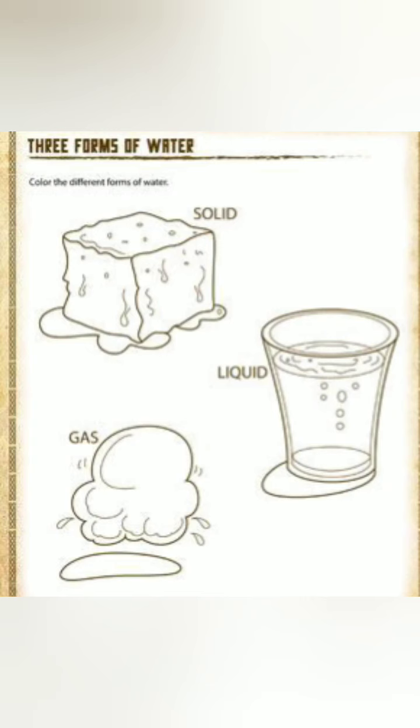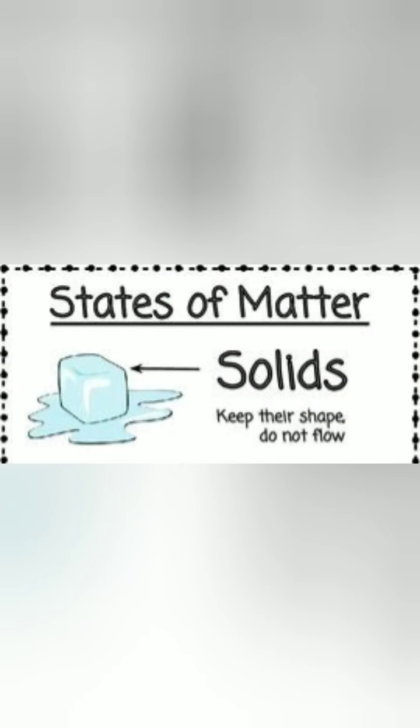Now let us briefly discuss the properties of the three states of matter. Let's begin with the solid state of matter. Solids are known generally for their hardness and rigid nature. Some of the properties of solids are as follows. Solids have fixed shapes.